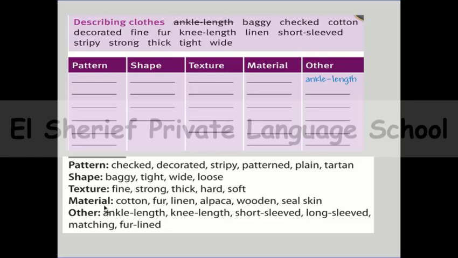Material. You can find yourself wearing cotton, linen, or woolen, or sealskin, and these are some kinds of materials. And sometimes you will need these words to describe your clothes: ankle length, knee length, short sleeved, long sleeved, matching, or fur lined. All of these words we can use to describe our clothes, and we can think about the pattern or the shape or the texture when you touch your clothes, the material, or these other words.